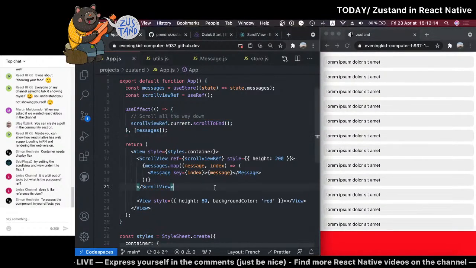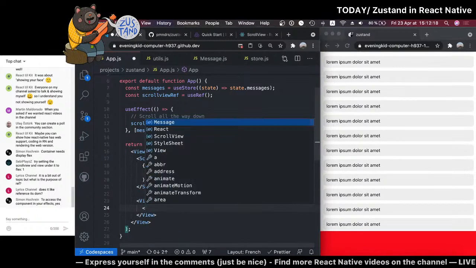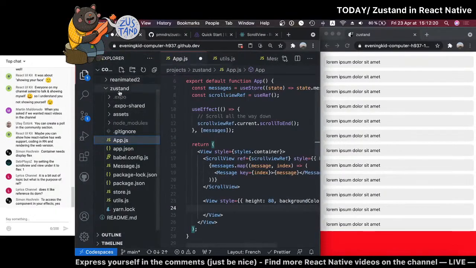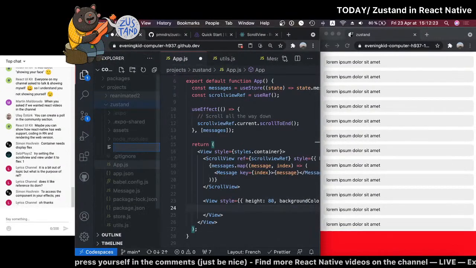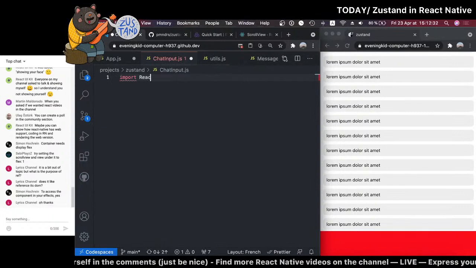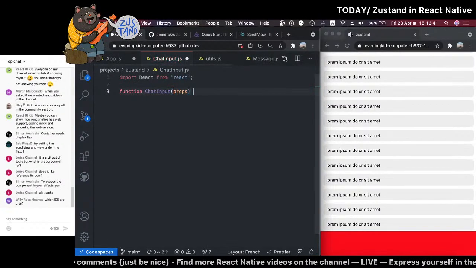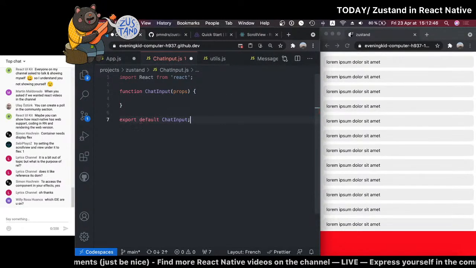So let's see how we can now have an input here. So maybe let's just create another component. Let's just call it ChatInput. Save that. And again, let's keep everything simple. Just a simple component. Function ChatInput, and we'll see later what props it has. And we want to export it as a default.